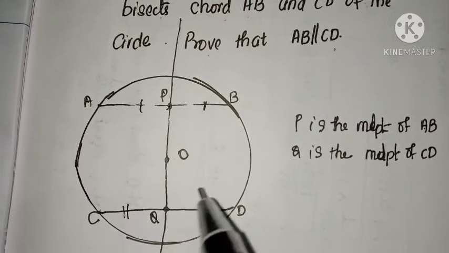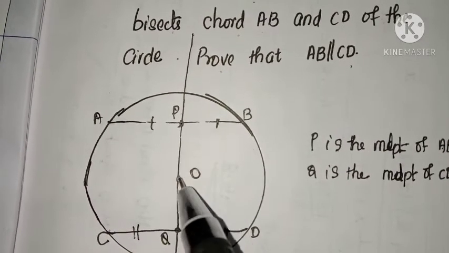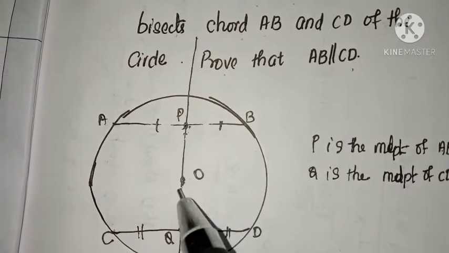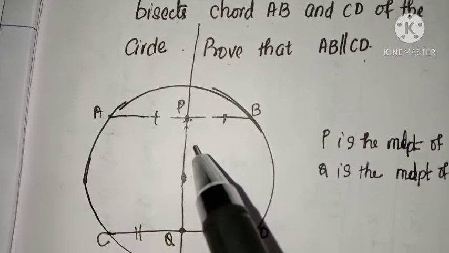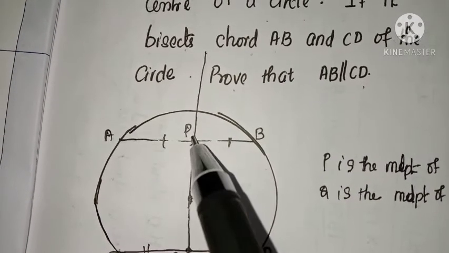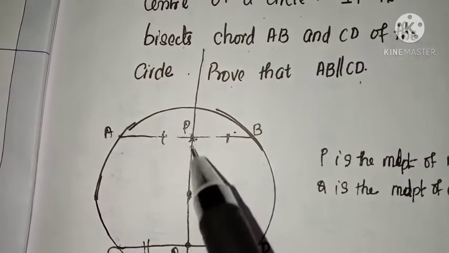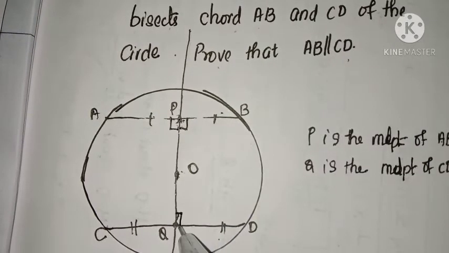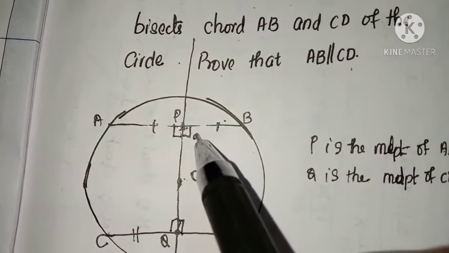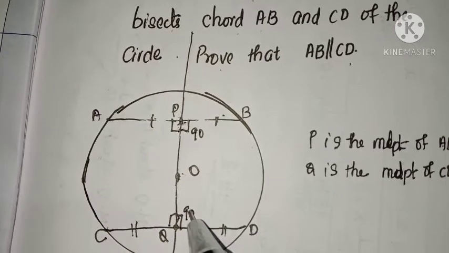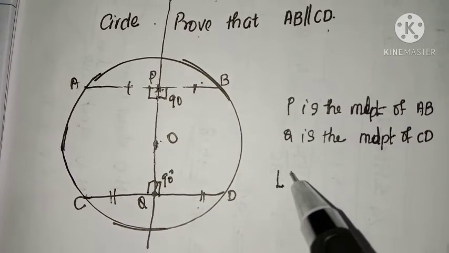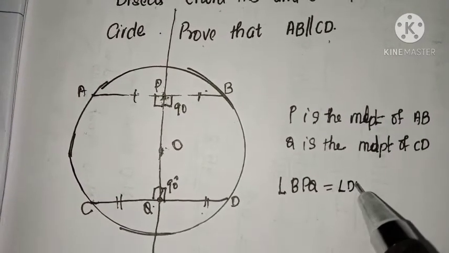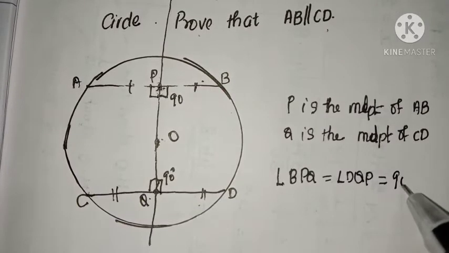Now we have a theorem. If any line drawn from the center bisects the chord, then the line is always perpendicular. Okay, the converse theorem. So any line drawn from the center that bisects the chord is perpendicular, so that these angles are 90 degrees. Let us consider these two angles, angle BPQ and angle DQP, both equal to 90 degrees.